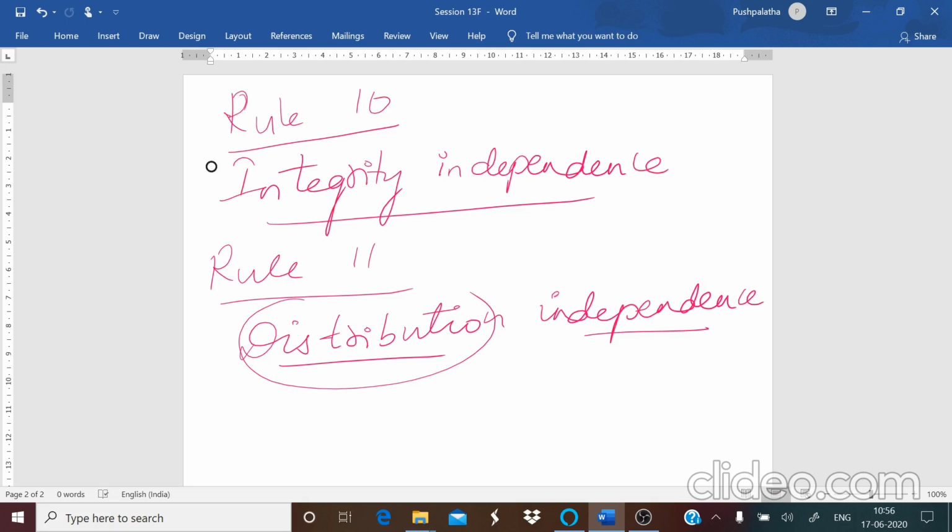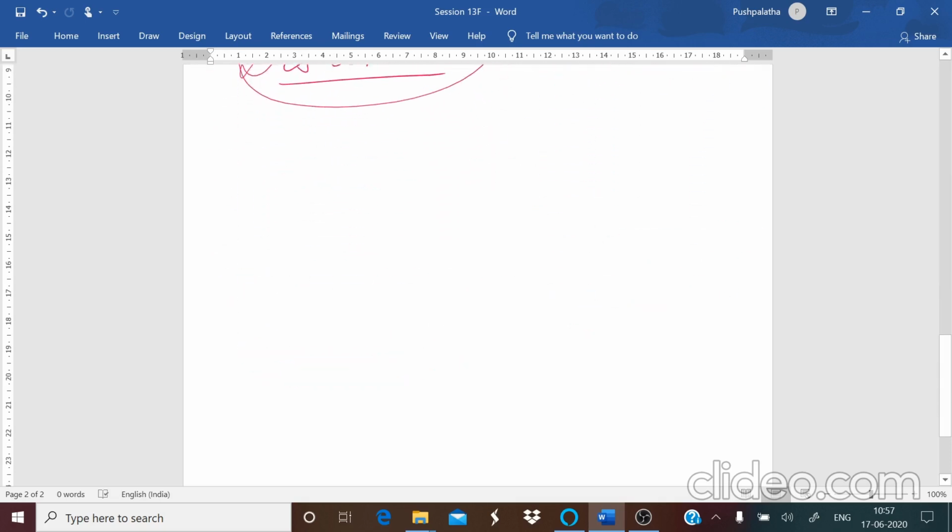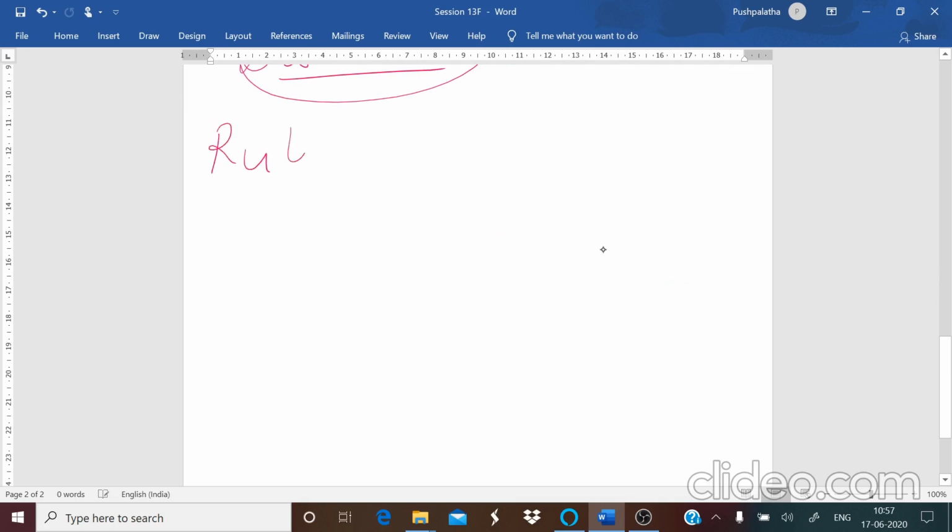So if a part of the database is given to others, whatever internal action takes place should not be visible to the users of the database. That is, it should be invisible. They should not be able to know what is happening inside. That is what you mean by your distribution independence.